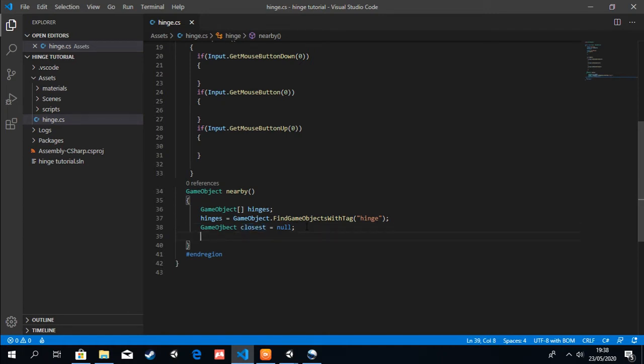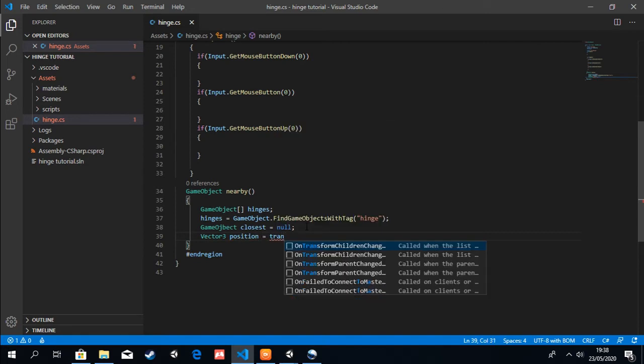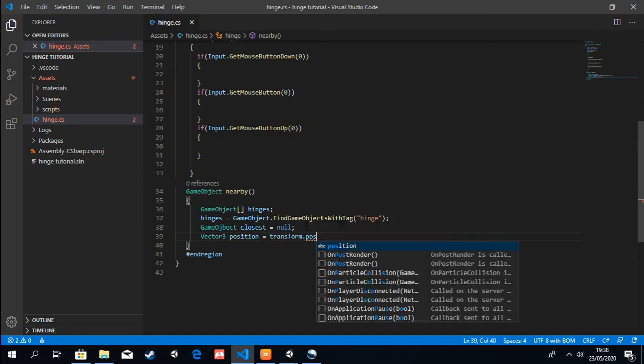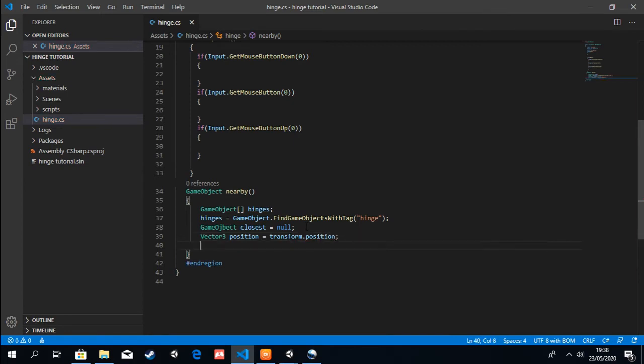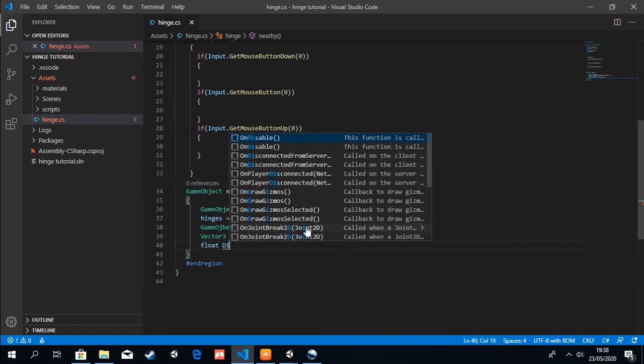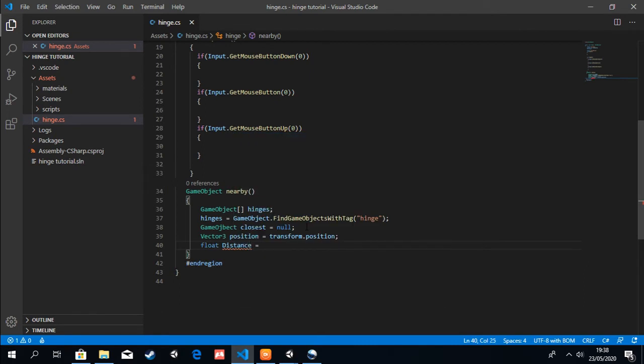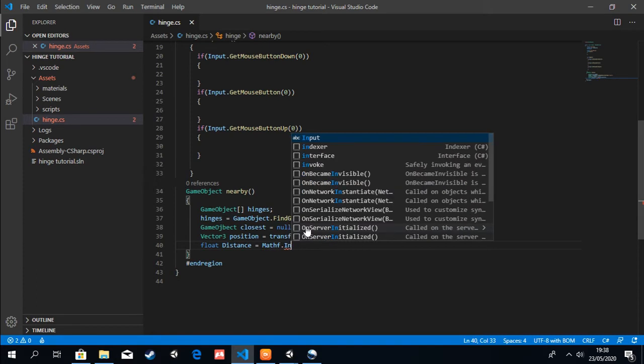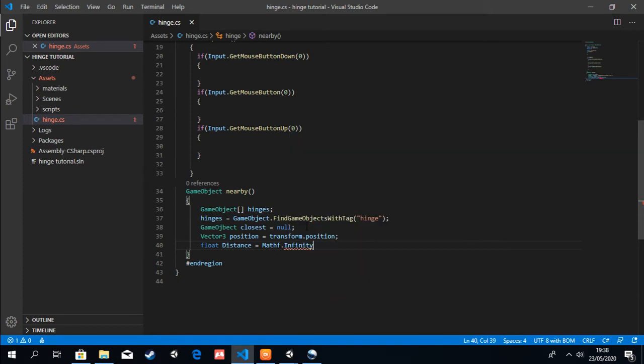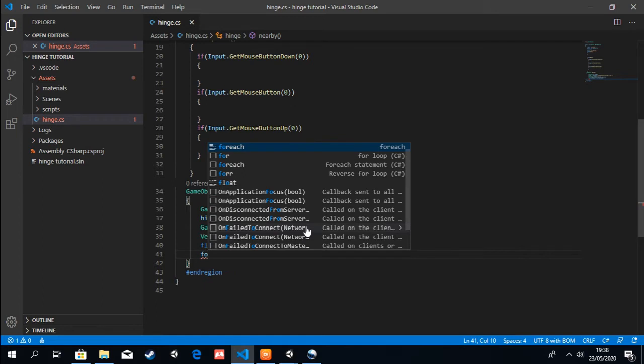Down here you have to create a Vector3 for our player's position. It will be transform.position. Let's create a float known as distance. It should be equal to Mathf.Infinity, which means it will start as infinity. Now we have to create a foreach loop, so we will get all game objects in the collection of hinges.